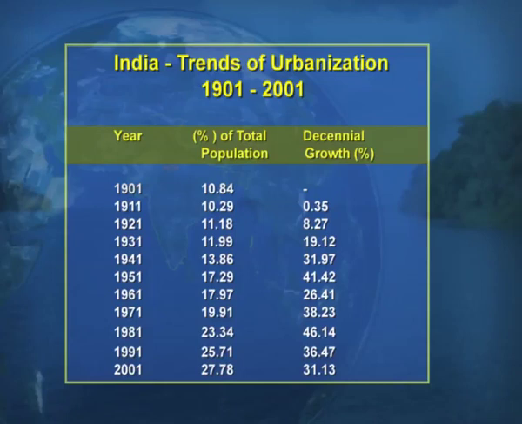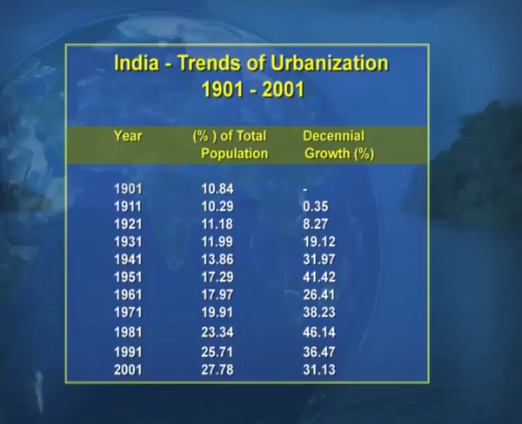Now, look at the screens, children, and you will see the trends of urbanization from 1901 to 2001. There are two columns besides the census years. If you see the table, the first column tells you about the percentage of the total population, and the second column tells you about the growth of the population in that particular census year.